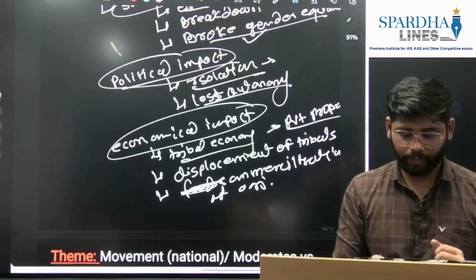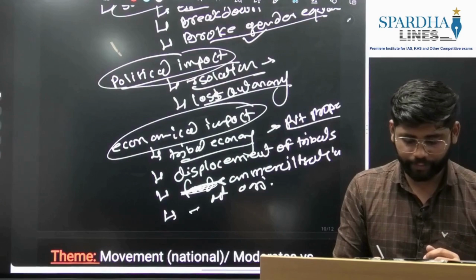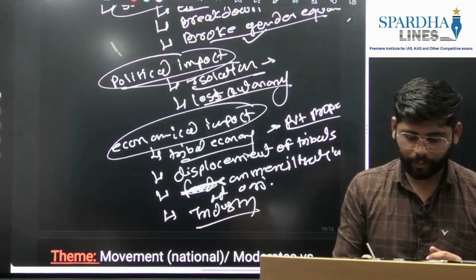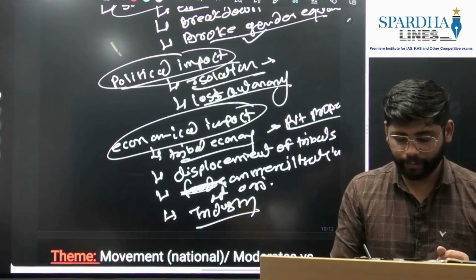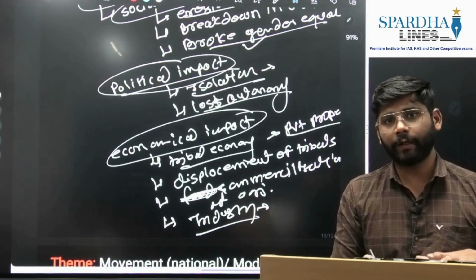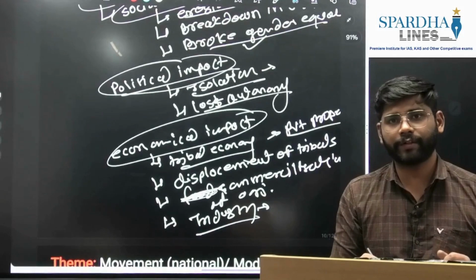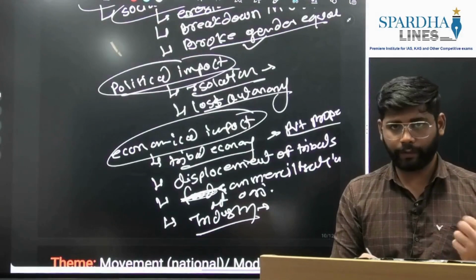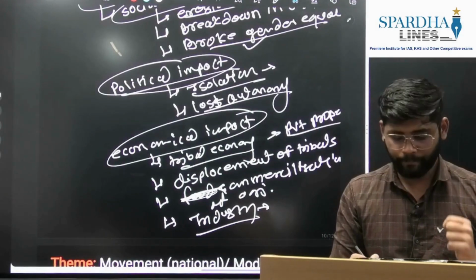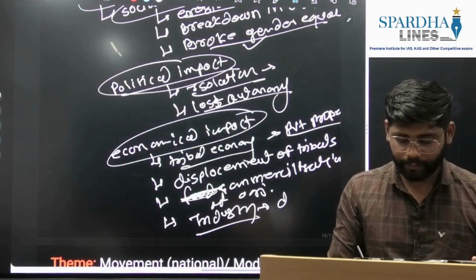So again, the most important part is the introduction of industries. Written about the agriculture, now we need to write about the industries. If we see, the Britishers introduced mining industries in the tribal parts, like Chota Nagpur; you can take the example. So what did it lead to? Again, eventually it led to displacement.